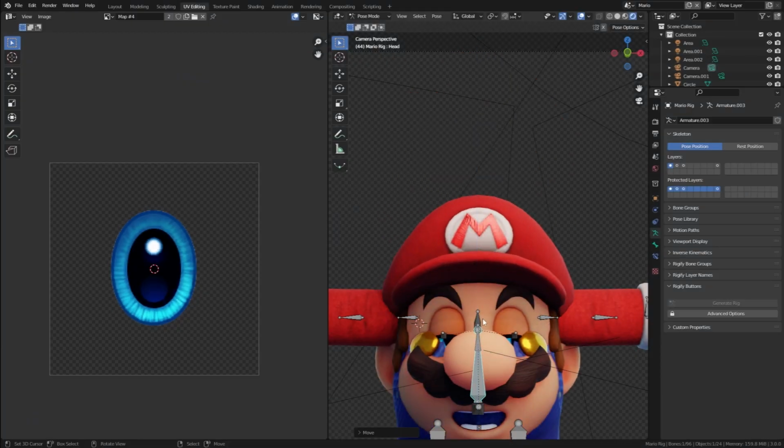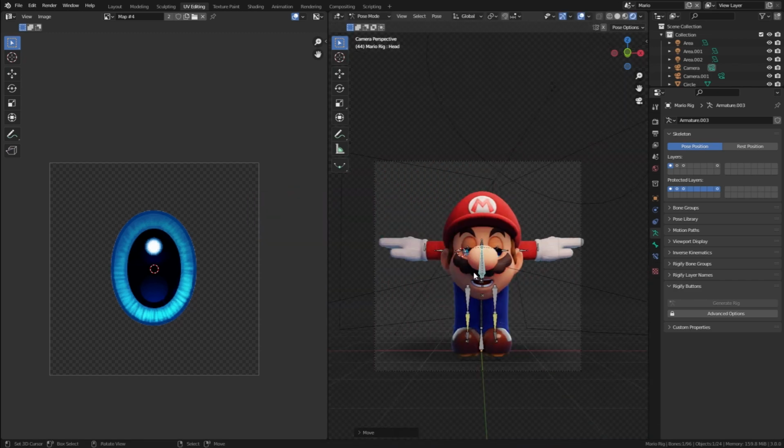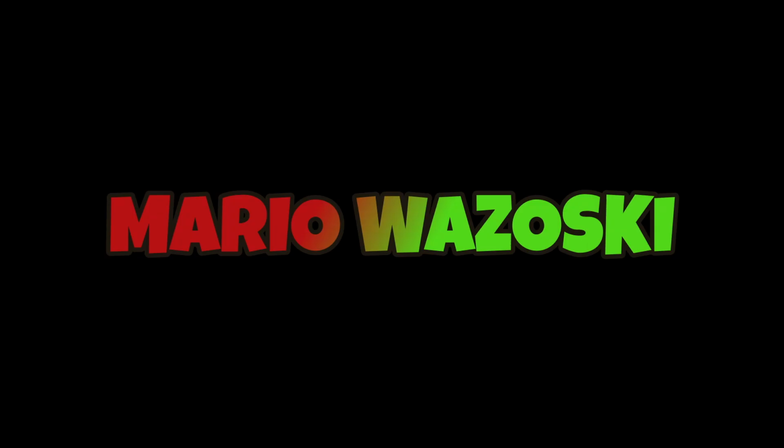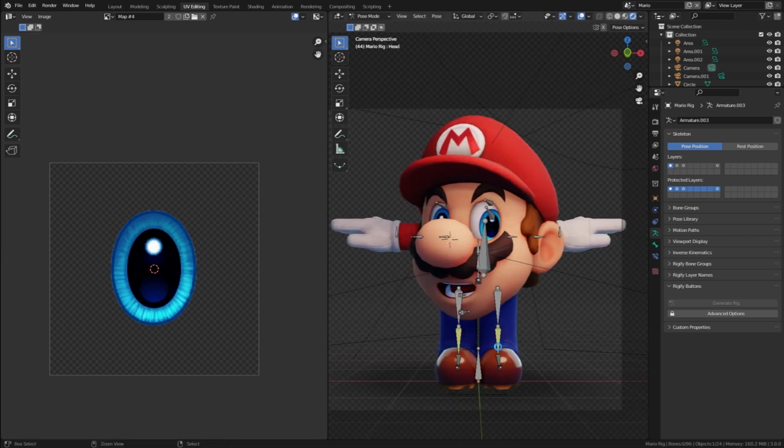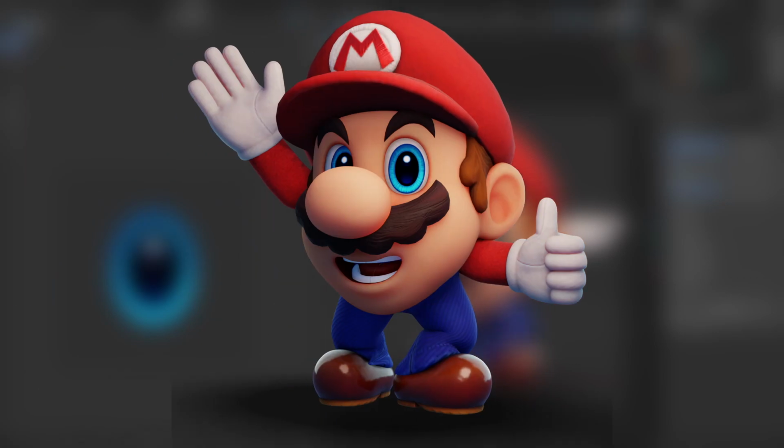My next idea was very simple. Mario, but Mike Wazowski. Mario Wazowski. There's not much to say here. Obviously, I made the head really big and did some basic posing, but other than that, this was the easiest of all the renders. I still think it looks very nice though, and given Mario's thumbs up, I think he agrees. Speaking of thumbs up, there's another thumbs up you could give.